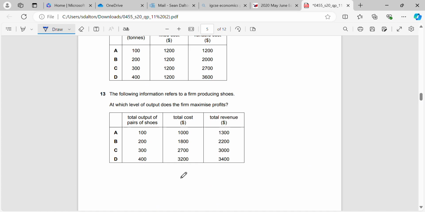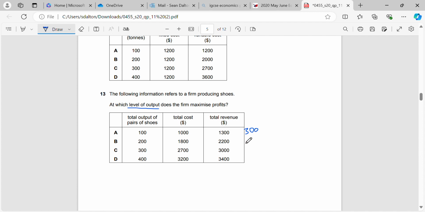Okay, profit maximization, which is similar to March QP12. And what we said was very simple. It's just which one has the biggest gap between total revenue and total cost. Okay, so at what level of output? So we can see at output A, our total profit would be 300.